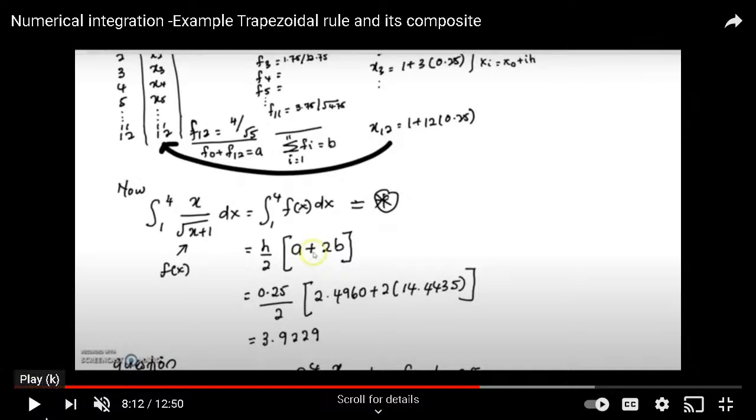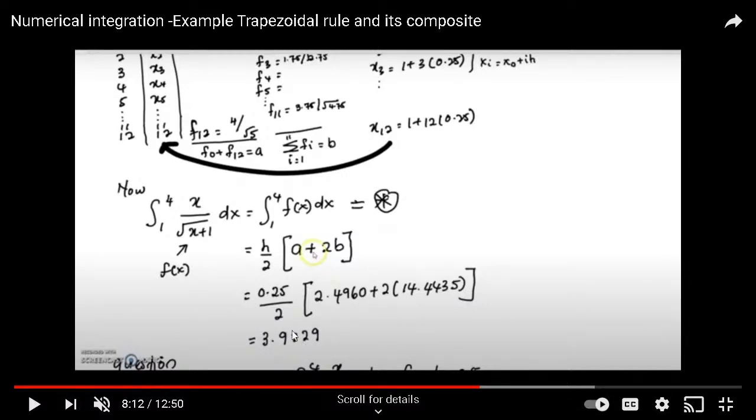And then your answer now, A is the summation F0 plus F12, which is 2.4960. And then B, the summation from i up to 11, is equal to 14.44235. So times h 0.25 divided by 2. The answer is 3.9229.